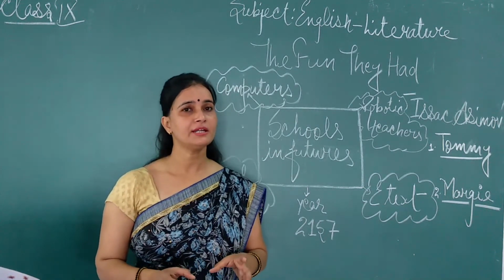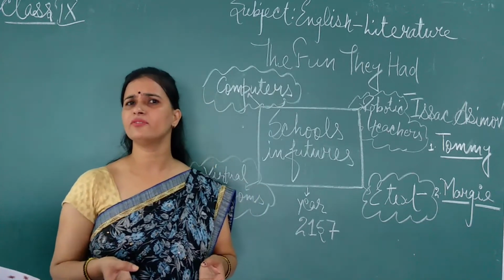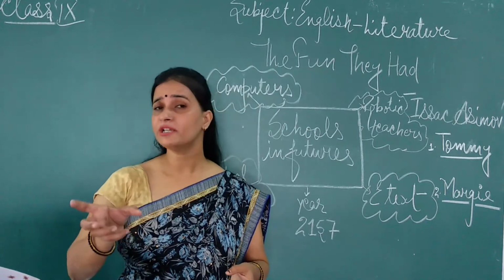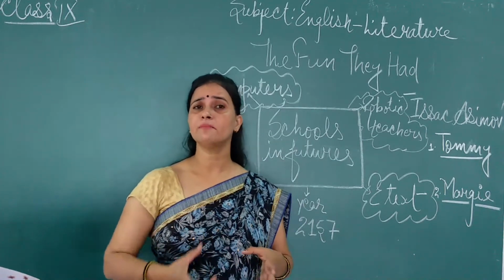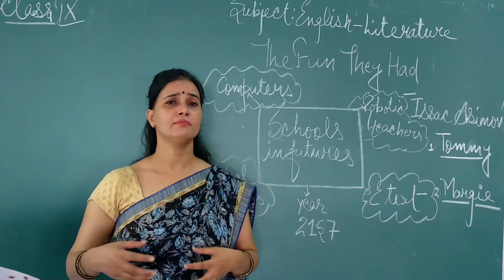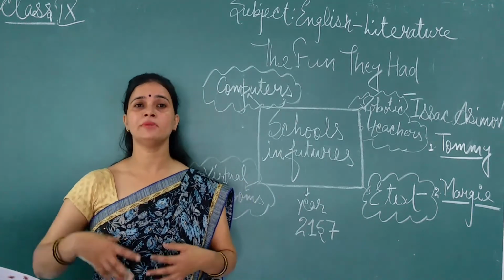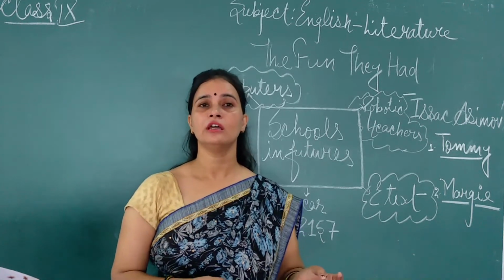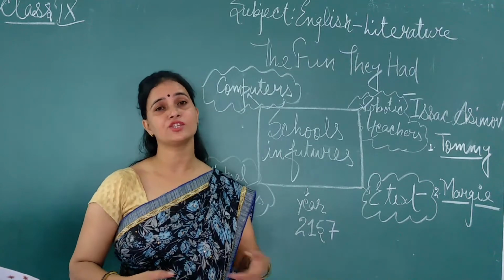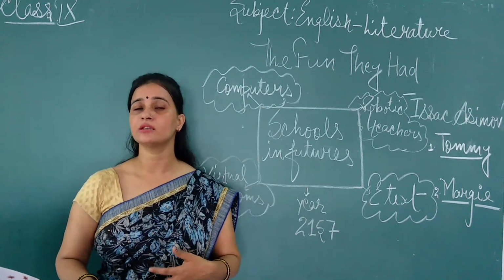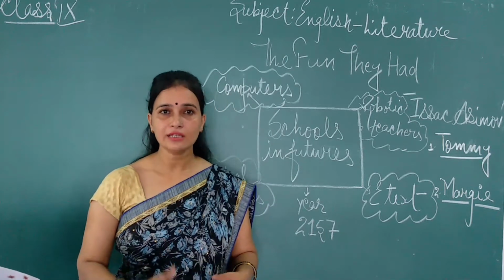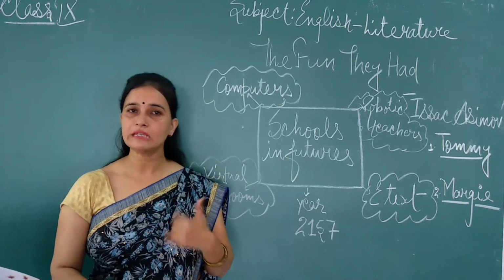Because printed books have limited information, but on the computer screen you can get millions of books, millions of pieces of knowledge and information within an hour or half an hour. Within a minute you can get more and more information on the computer screen. So that's why he is explaining that these things are much better than printed books.